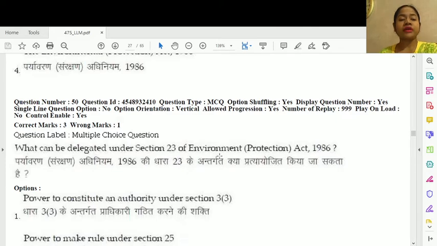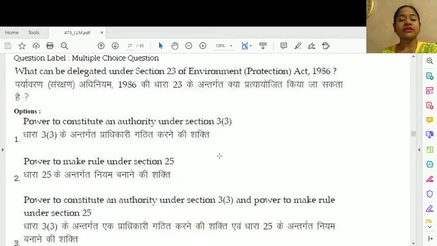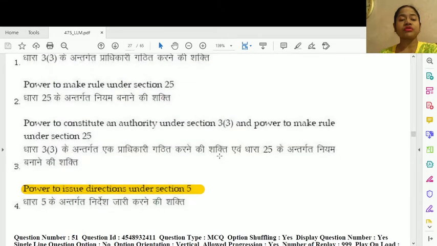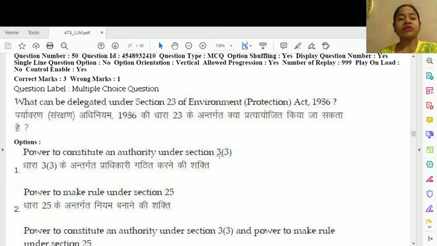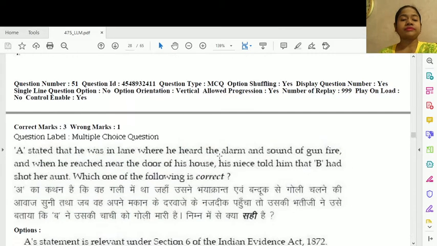Question number 50. What can be delegated under section 23 of Environment Protection Act 1986? This is option number 4, power to issue directions under section 5. So let me tell you, for every correct answer 3 marks will be awarded and for every wrong answer 1 mark will be deducted.